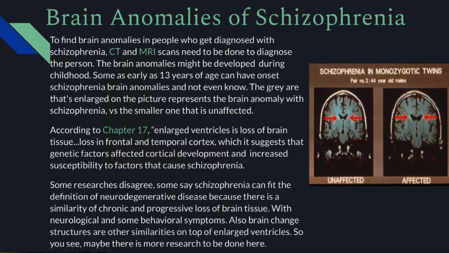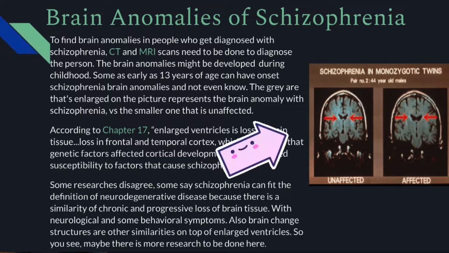The brain anomalies of schizophrenia. To find brain anomalies in the people who get diagnosed with schizophrenia, CT and MRI scans need to be done to diagnose the person. The brain anomalies might be developed during childhood. Some, as early as 13 years of age, can have the onset of schizophrenia brain anomalies and not even know it.